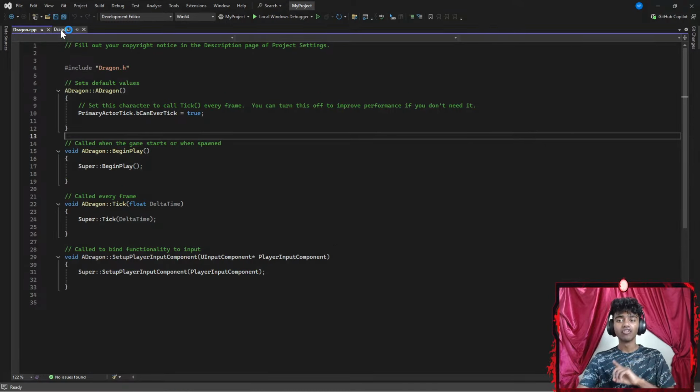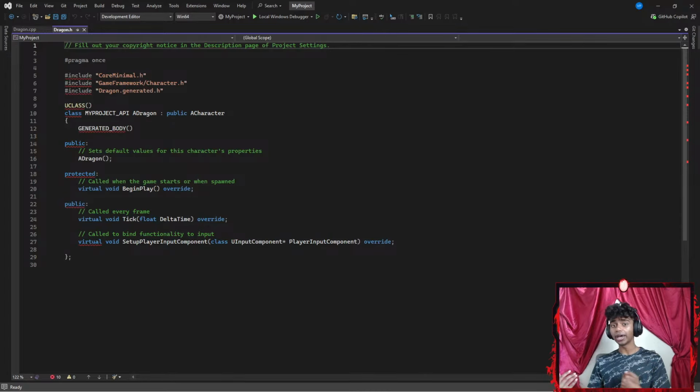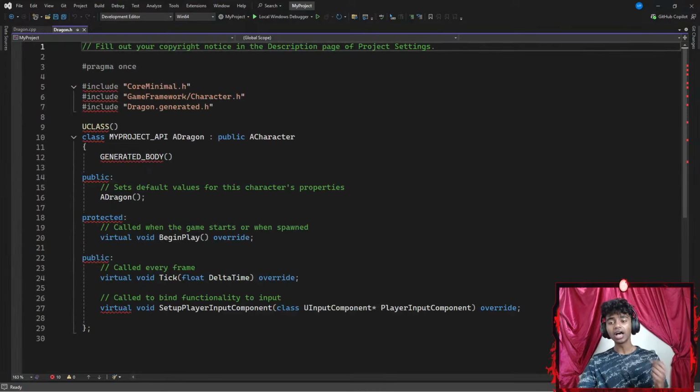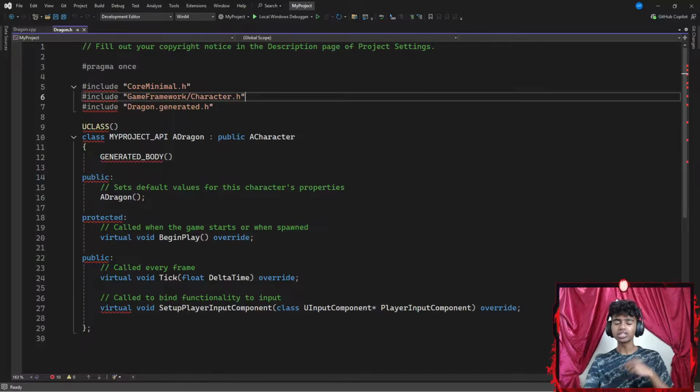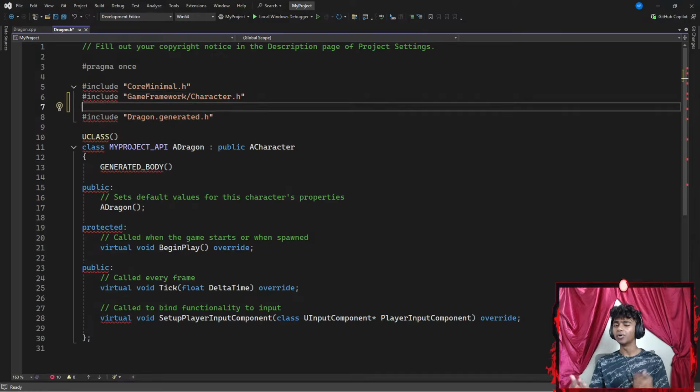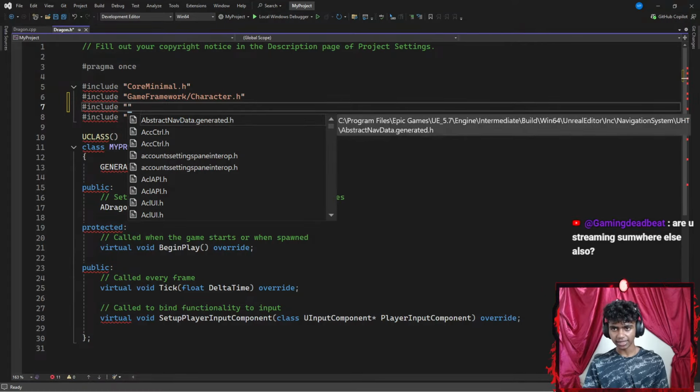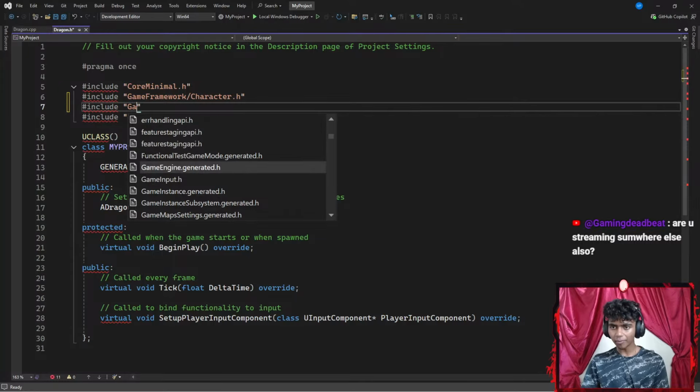Okay, now perfect. Firstly, I want to try to move my mesh using key controls. To do that, I'm gonna go ahead and add a few content inside of my header files. Firstly, is there something that I want to include? I might want to include spring arm component for my camera boom, and also a camera component, so I can see from my dragon's point of view. So I'm gonna start off by including something from my game framework.